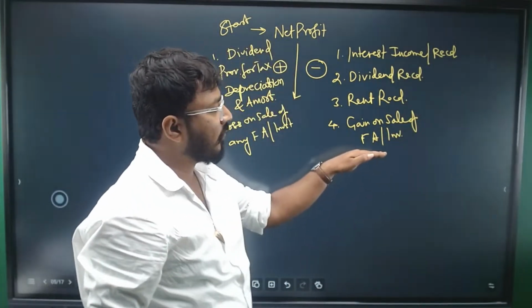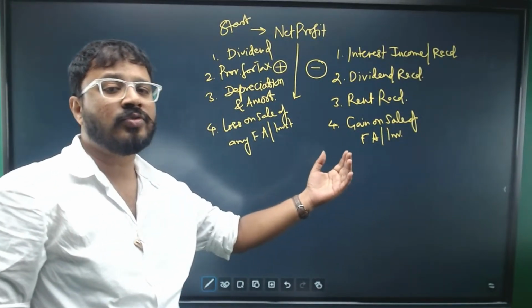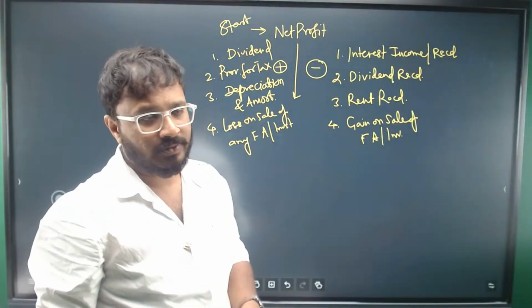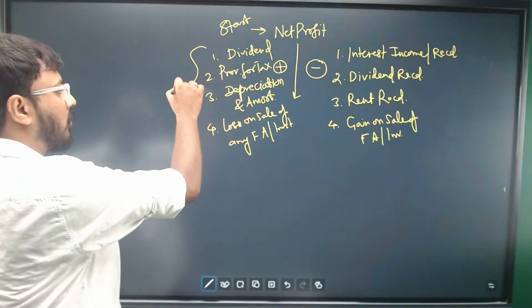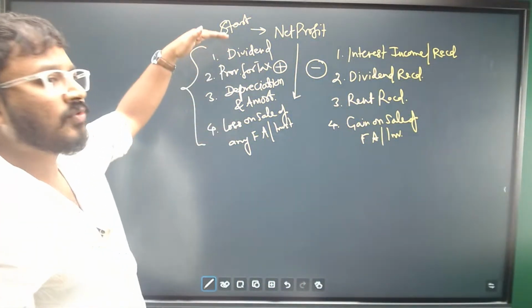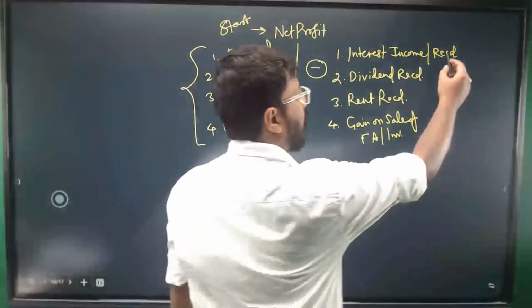Basically, we are subtracting the incomes which come from non-operating activities. So these are the items we need to add, and these are the items we need to subtract.